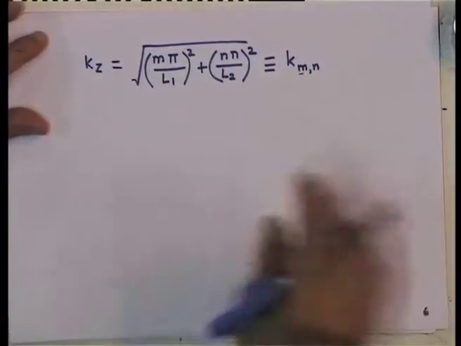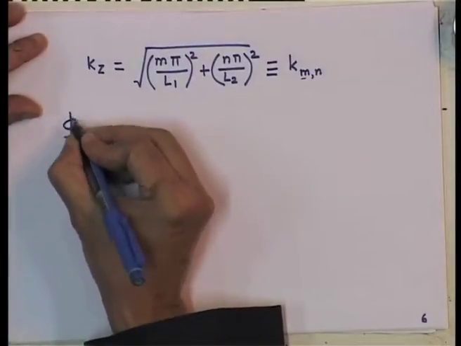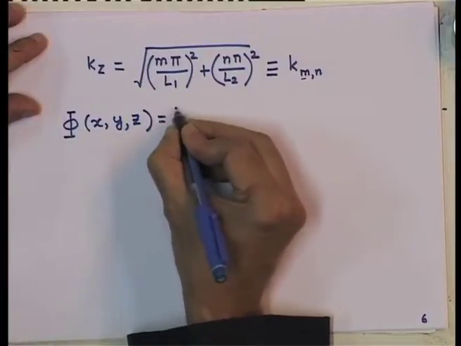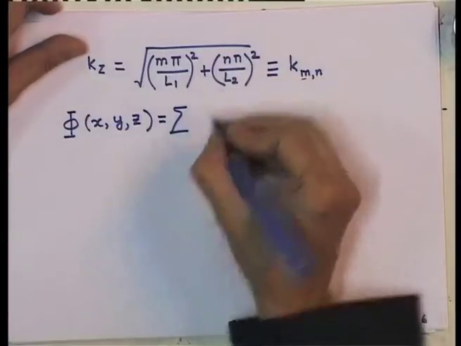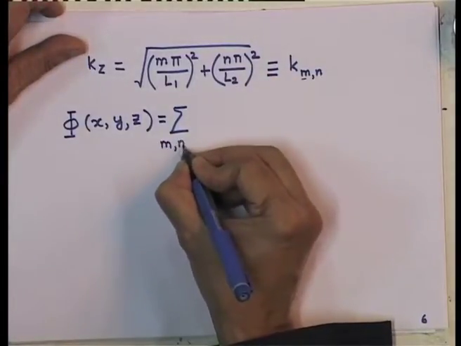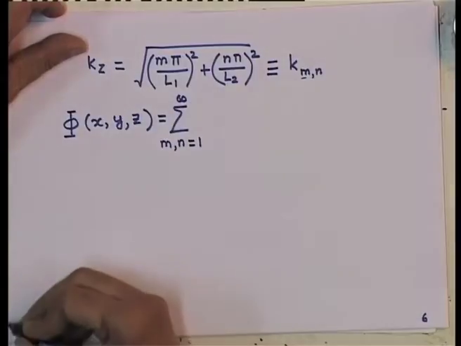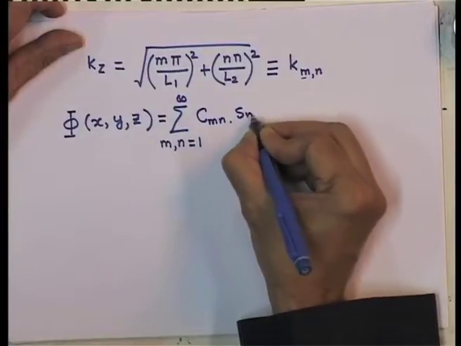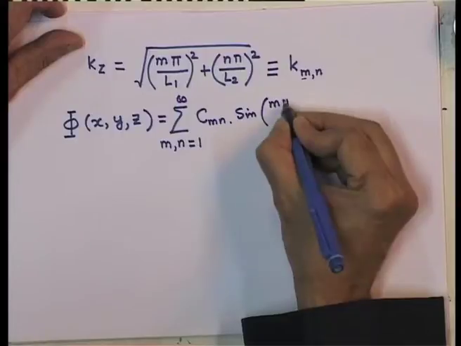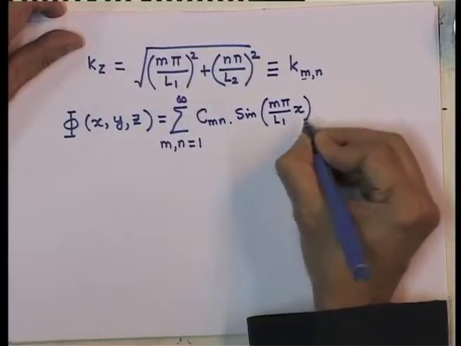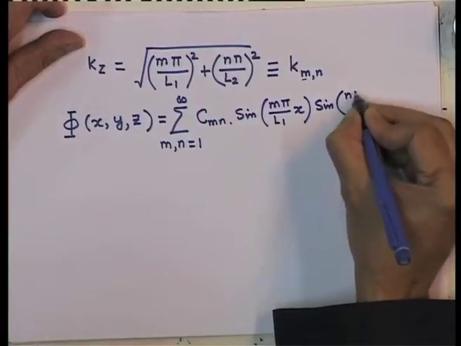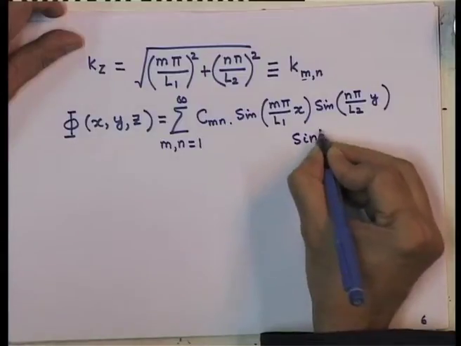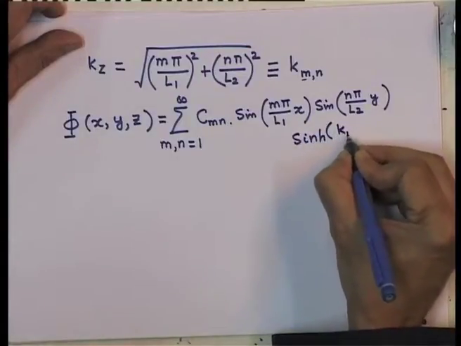So, therefore, my solution, which is phi of x y z, is now a linear combination, because m and n can vary from 1 to infinity, each one of them. Coefficient C m n, sine function of m pi over L 1 into x, another sine function of n pi over L 2 into y, and of course, sine hyperbolic of k m n z.